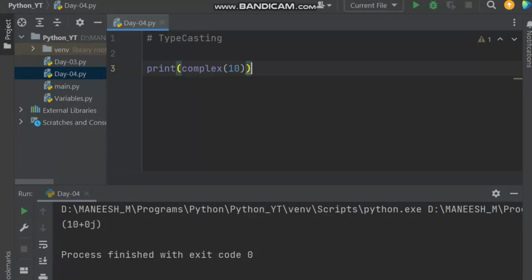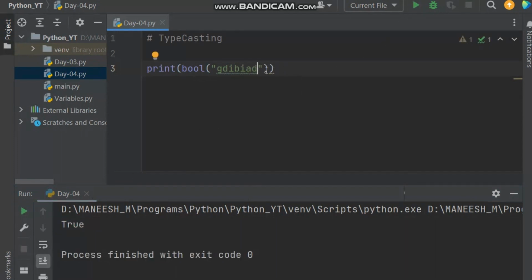In a similar way, we also have boolean values, right? We can use the boolean function like this. Let's assume we have bool of 10, any number. It will give us true. If I have a string, the output will be true.